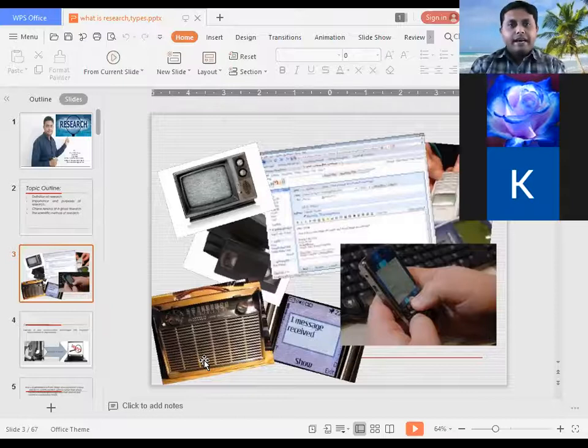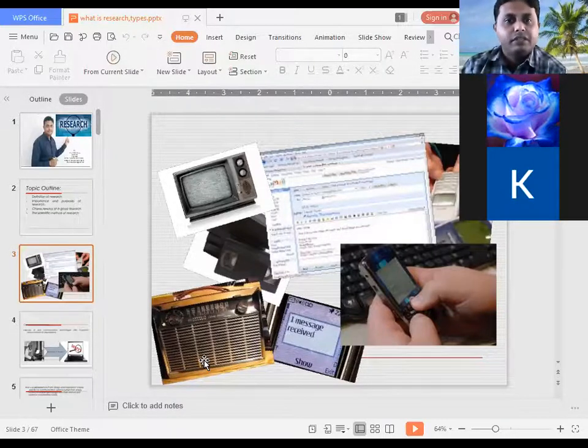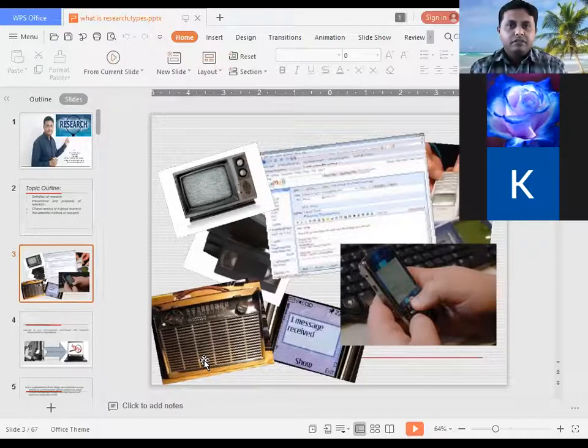So the point is, why is this happening? Why are we not using the television of the old version? Why are we using the television of the latest version? Why are we using the mobile phone of the latest version? Can you tell me the reason?